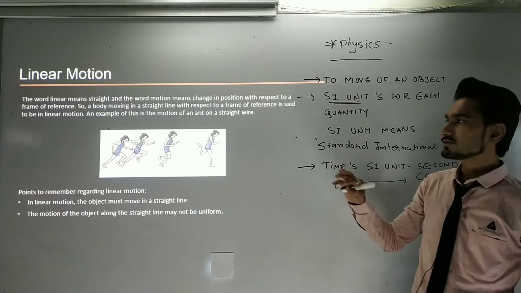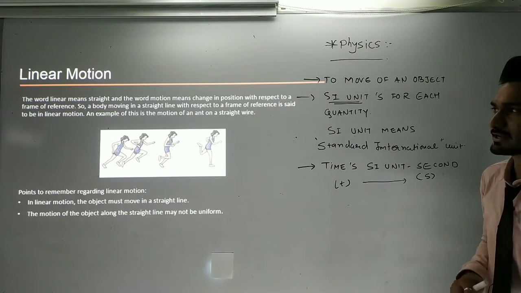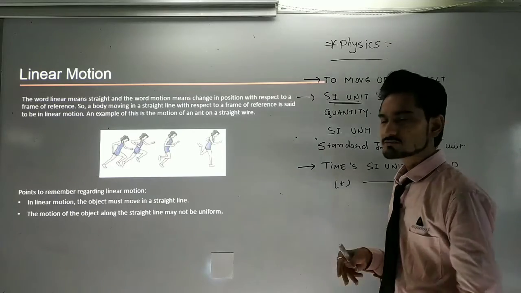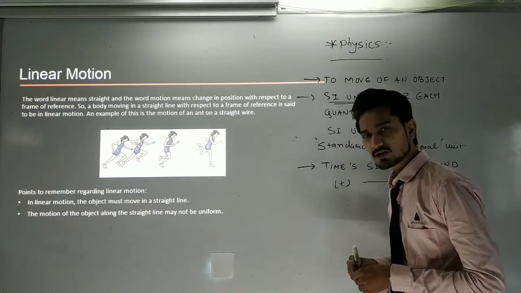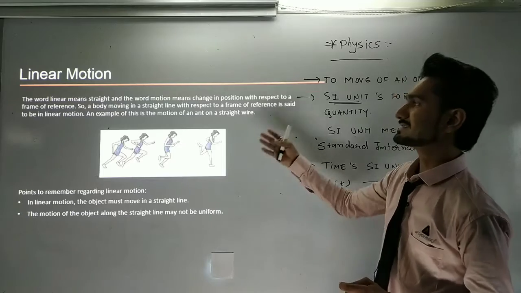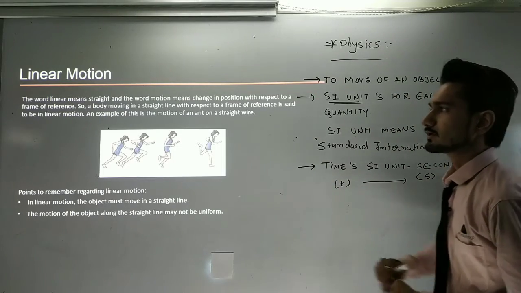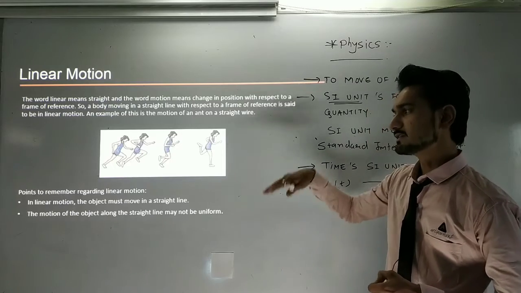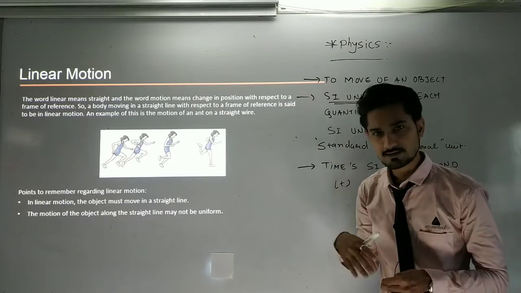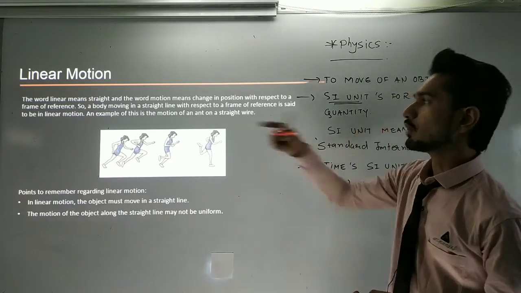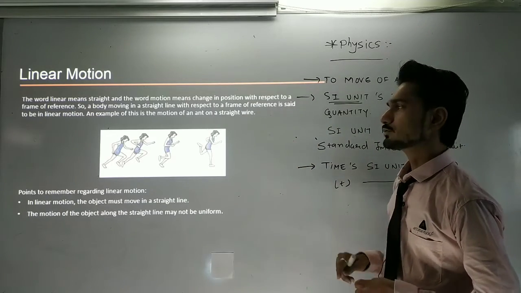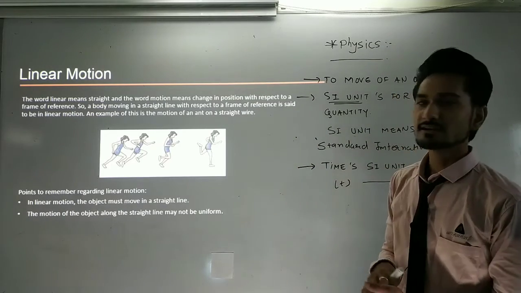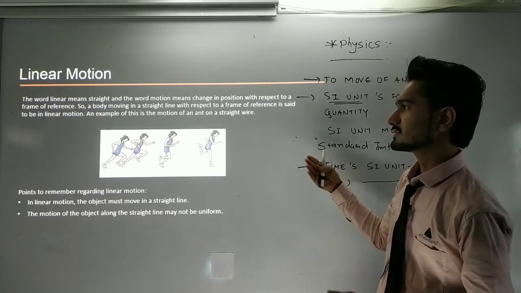The words define the meaning. When a body or an object travels in a simple straight line, we can say that it is in a linear motion. It also gives an example here. The translatory motion is also part of the linear motion. A body moving in a straight line with respect to a reference is said to be in a linear motion. An example is a straight wire.